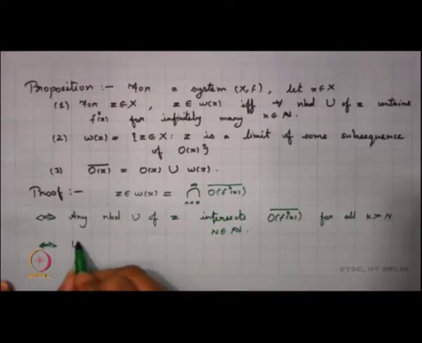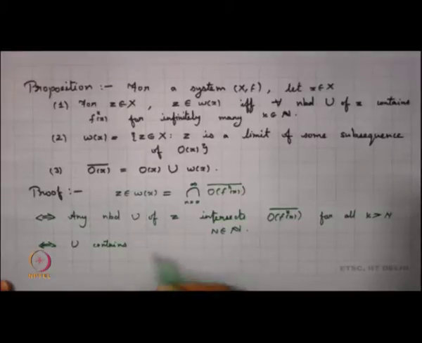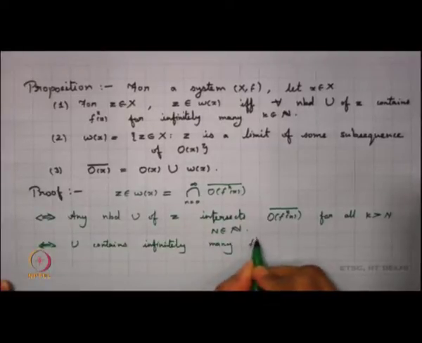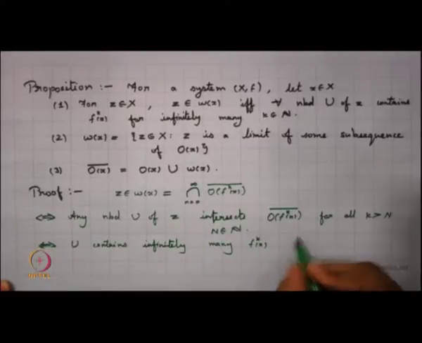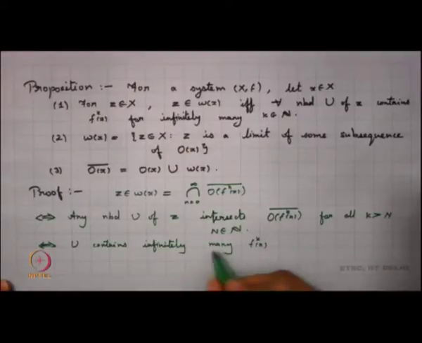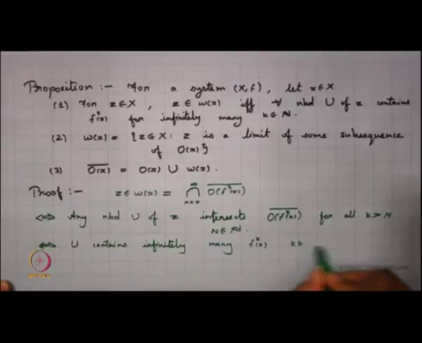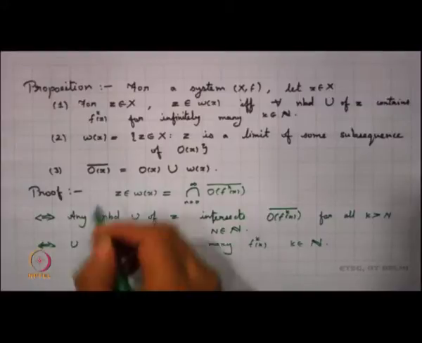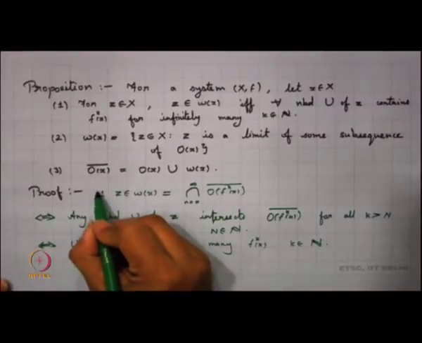Again, this is the same as saying that U contains infinitely many f^k(x), for k belonging to N. So, this is the proof of our first part.